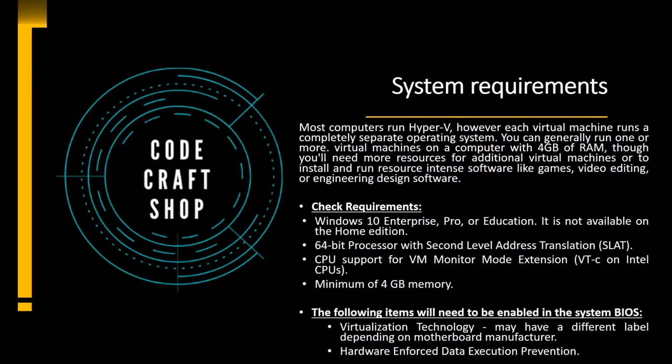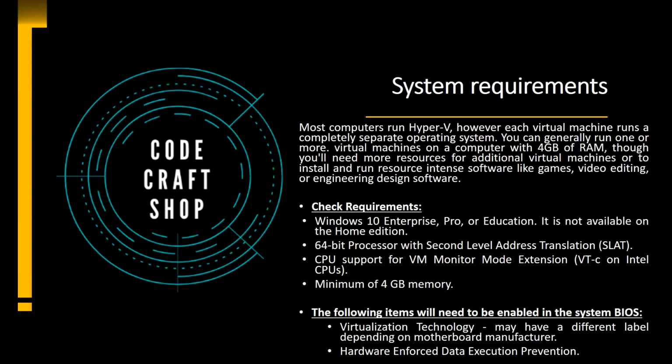So it means if we create a virtual machine in one place, we can transport it or use that virtual machine in another environment. So the question is, what should be the system requirements if I want to create a virtual machine on my system? What are the minimum requirements?